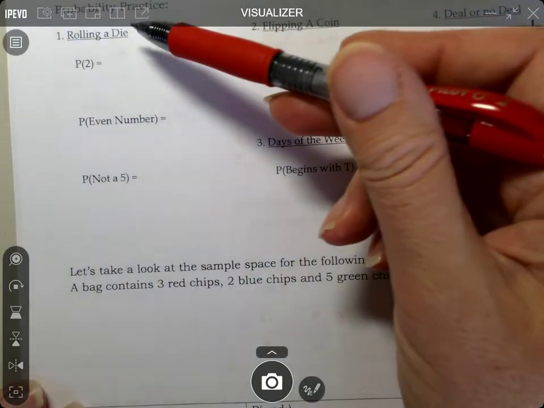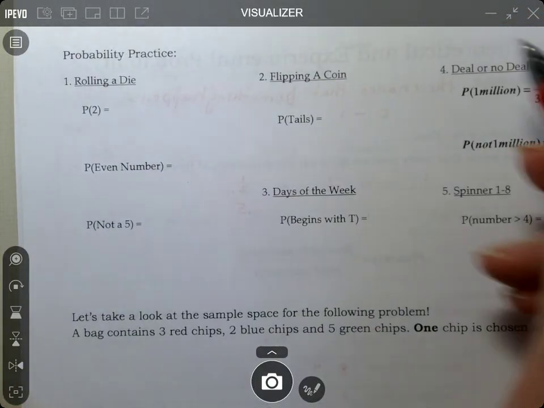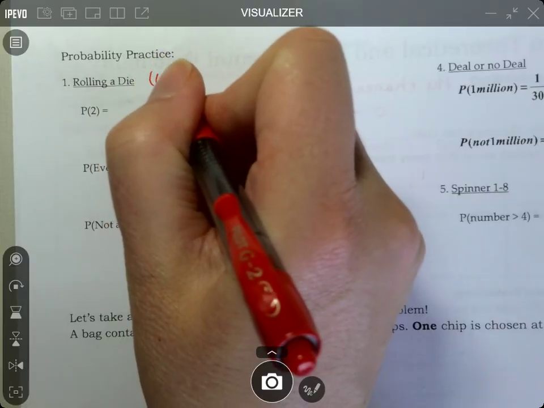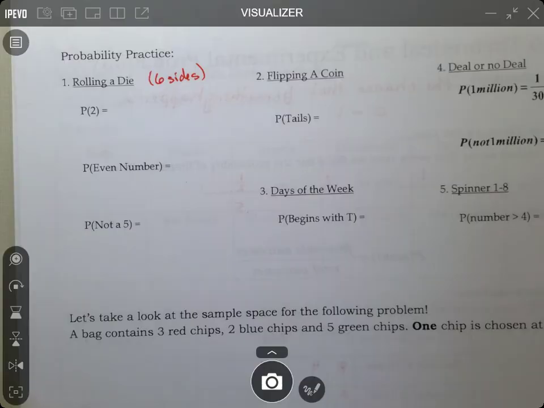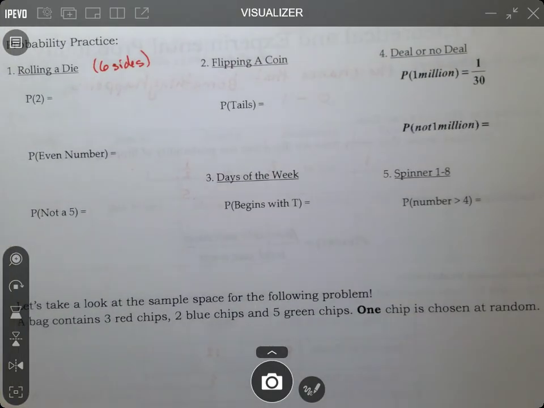Now, if you flip it to the back, it's asking you some ideas about rolling a die. If it does not specify how many sides my die has, it's going to be considered a standard 6-sided die. So anytime someone's talking about rolling a die and they don't specify, it's going to have those 6 sides, 1 through 6. Flipping a coin would be 2 outcomes. And then we're going to look at this.